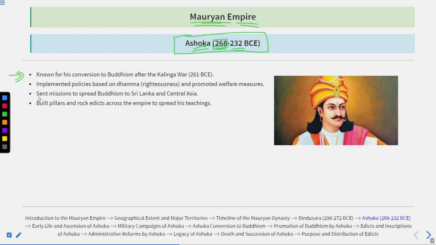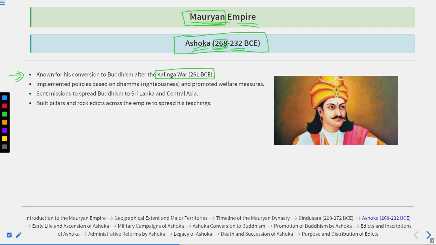Ashok is known for his conversion to Buddhism after the Kalinga War in 261 BC. Besides the Mauryan Empire, there was another important empire, the Kalinga Empire. The Mauryan Empire was mainly concentrated in present-day Bihar and Bengal, while Kalinga was concentrated in present-day Odisha. In order to expand his empire further, Ashoka got into conflict with Kalinga.